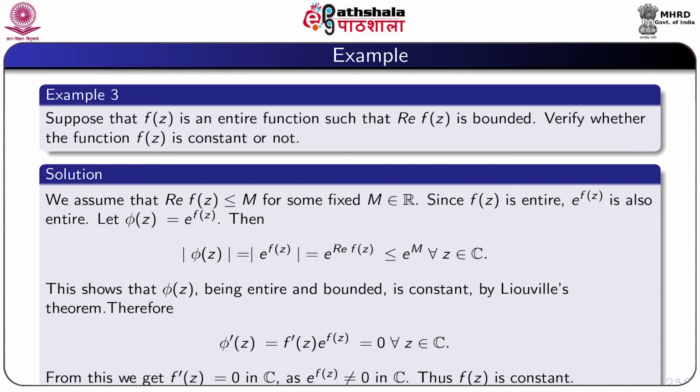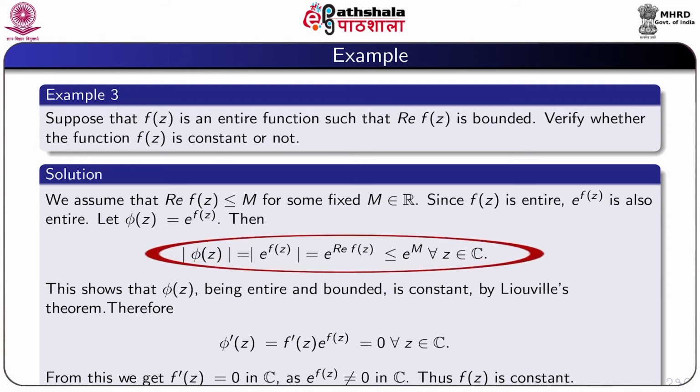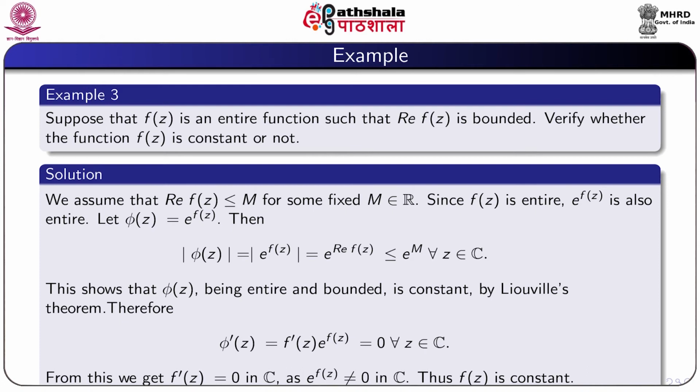Solution. We assume that real f(z) is less than or equal to M for some fixed M belonging to R. Since f(z) is entire, e to the power f(z) is also entire. Let phi(z) equal e to the power f(z). Then modulus phi(z) equals modulus e to the power f(z), which is equal to e to the power real f(z), and is less than or equal to e to the power M for all z belonging to C. This shows that phi(z), being entire and bounded, is constant by Liouville's theorem.